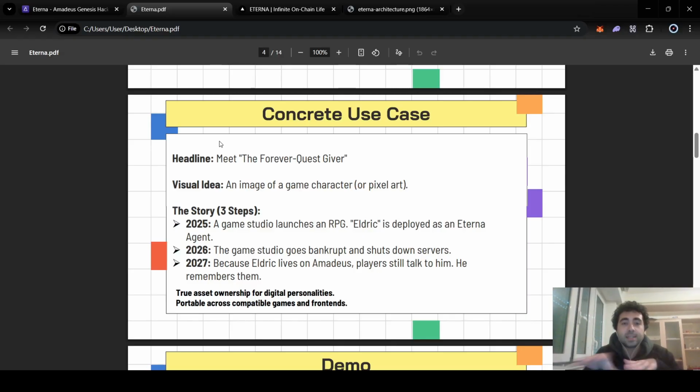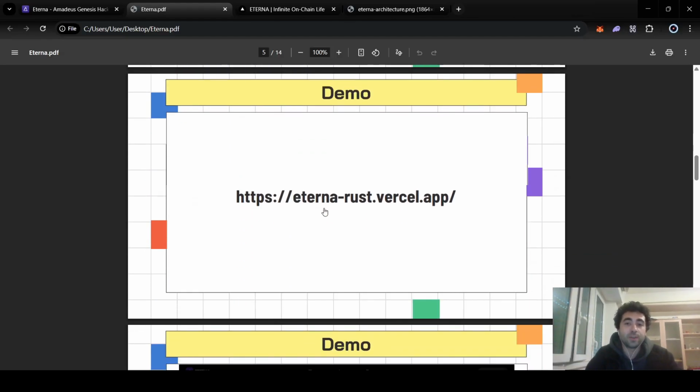Let's say that you came to the website and you're creating your own AI agent, for example, a game character or something similar, and people talk with him regularly, and one day the company goes bankrupt and shuts down the servers. It can be a developer or whatever, but still after that users will keep talking with that AI agent because it's immortal. It's what we are trying to achieve here.